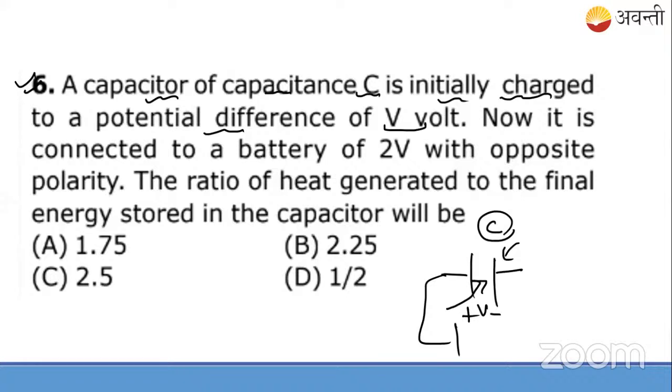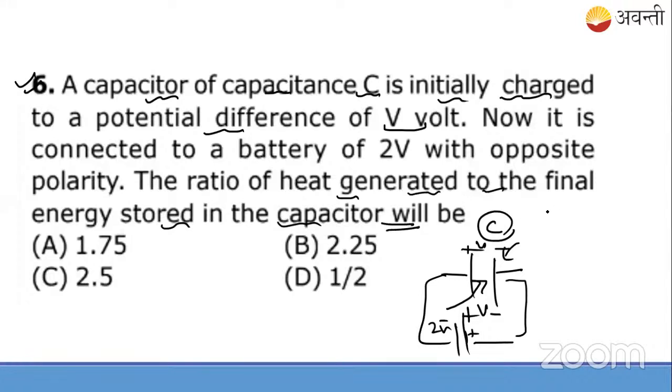Capacitor is gaining bonus. Why? Because initially it is already charged with this potential difference, so it will retain its charge under this potential difference. Finally, it is connected with a 2-volt battery again, with a positive polarity, but the polarity is the opposite. It's like minus plus. So they're asking the ratio of the heat generated to the final energy stored in the capacitor will be how much.